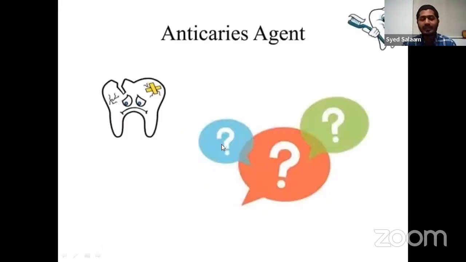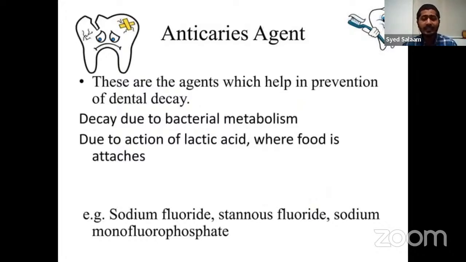Coming to anti-caries. Just now what we have seen are anti-abrasive agents and cleansing agents, which are used for cleaning of the teeth, like calcium carbonate. Now anti-caries: once you have caries, like an infected tooth, how can you treat that? These agents help in the prevention of dental decay. If you have got caries, we can't regain a new tooth. We can regain a little bit, but still you can prevent it from fully decaying by using sodium fluoride, stannous fluoride, or sodium monofluorophosphate.